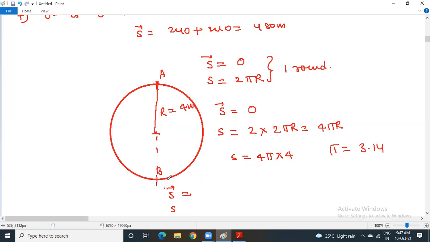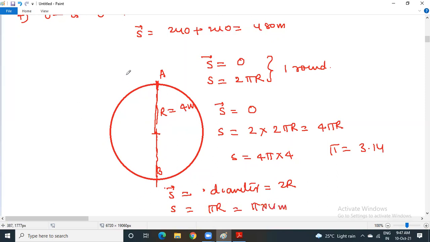You started at A and you are coming to B. So your shortest path will be equal to the diameter of the circle. The diameter is equal to 2r. Now what is the distance here? Distance will be equal to half the circumference. It is pi r. If r is substituted here, pi into 4 meters.